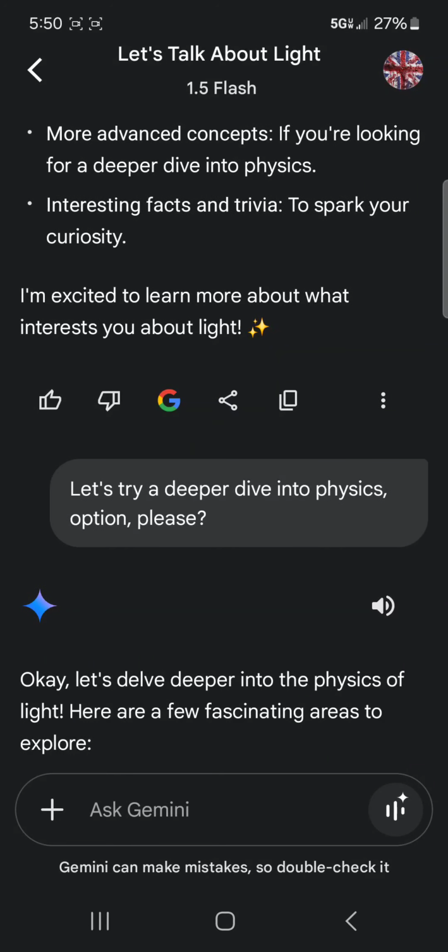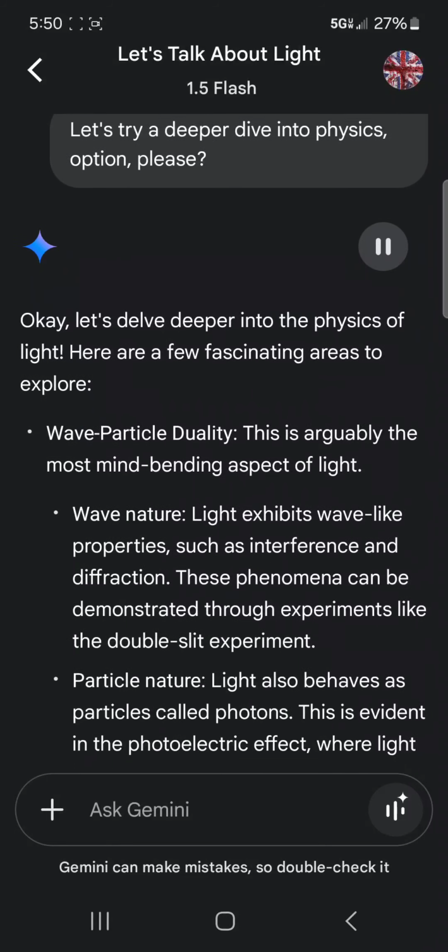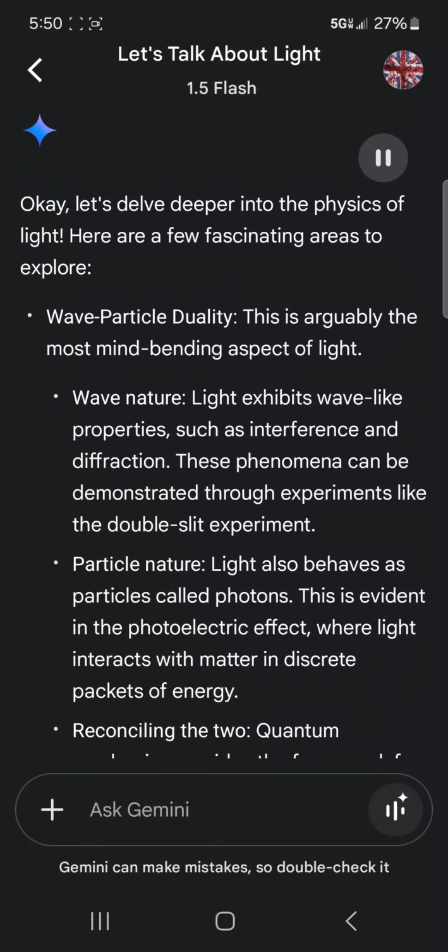Let's try a deeper dive into physics option, please. Okay, let's delve deeper into the physics of light. Here are a few fascinating areas to explore.